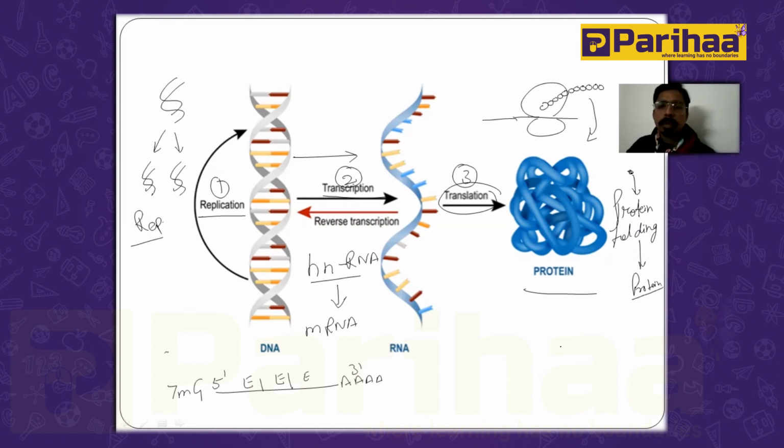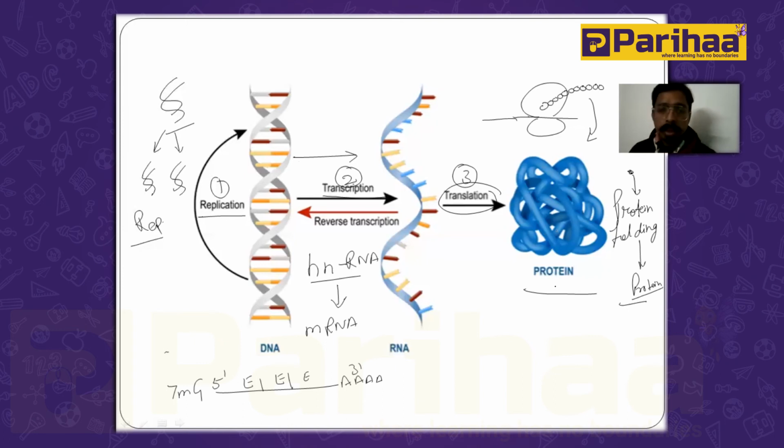That is the functional protein. According to the central dogma, the conversion of the information inside the DNA into the protein is called the central dogma, by the process of replication, transcription, and translation.